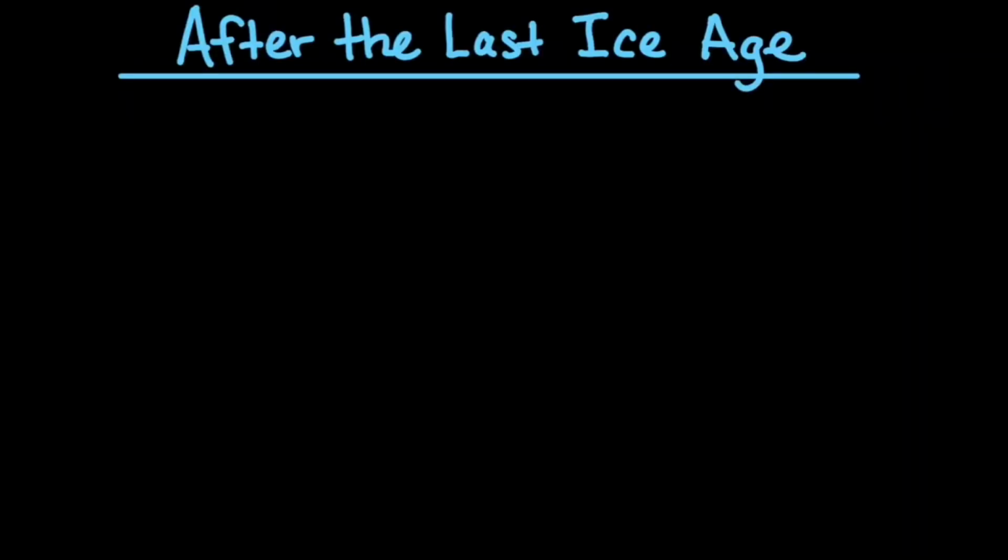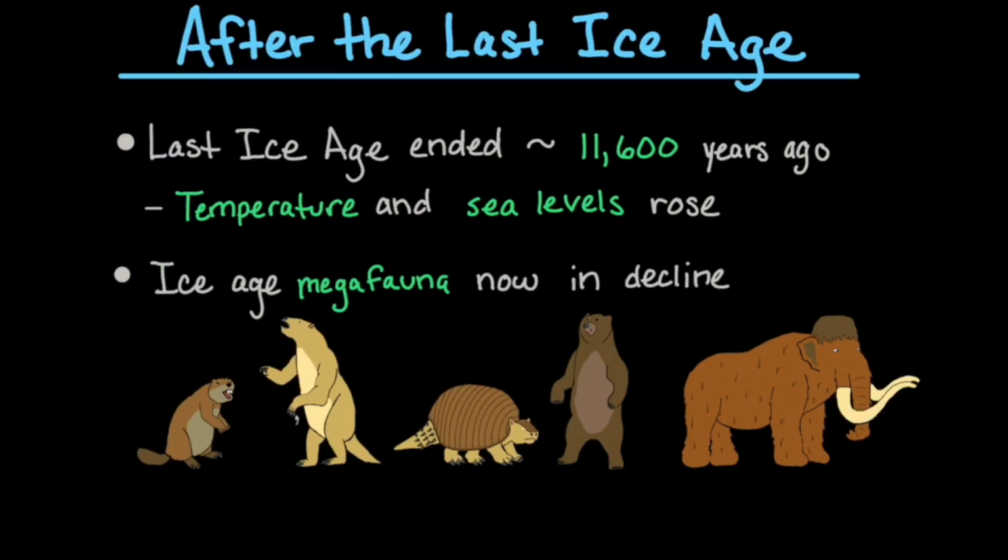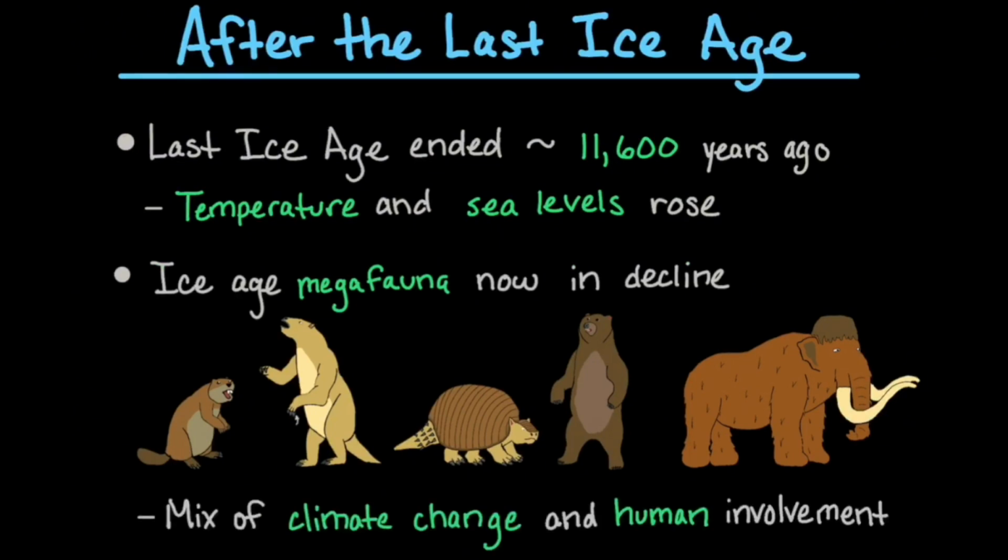The last ice age ended around 11,600 years ago. The rising temperatures melted the ice around the world, and this melting ice caused sea levels to also rise. Temperatures rose to comparable modern levels. Plants began to recolonize northern latitudes. The Ice Age megafauna were now in decline. A mix of climate change and human involvement led to the extinction of many of these organisms.